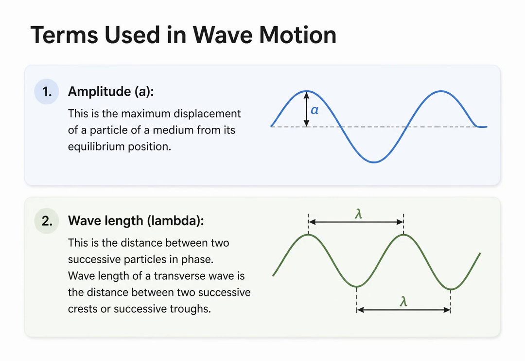Let us formally define the terms we just saw on the graphs. First is amplitude, represented by A. This is the maximum displacement of a particle from its rest or equilibrium position. Next is wavelength, represented by lambda. This is the physical distance between two successive particles that are in exactly the same phase. For example, the distance from one crest to the very next crest.